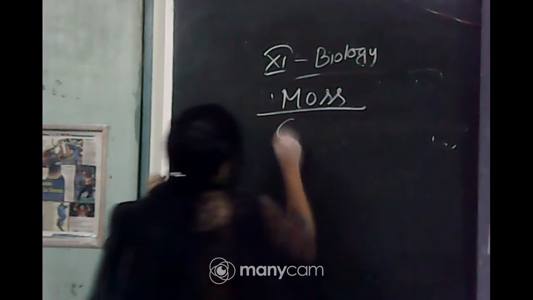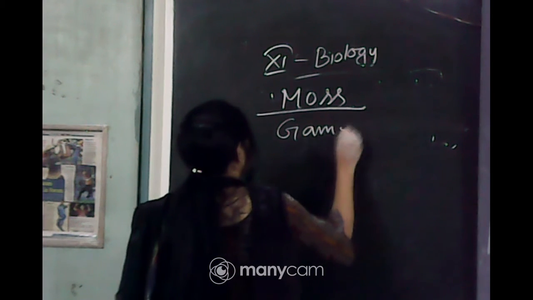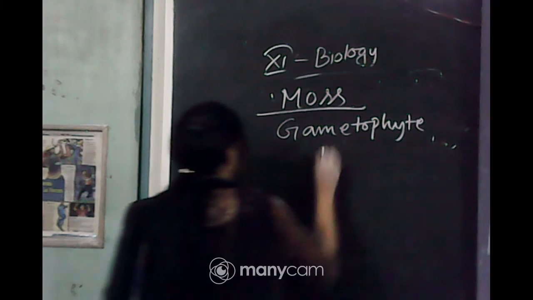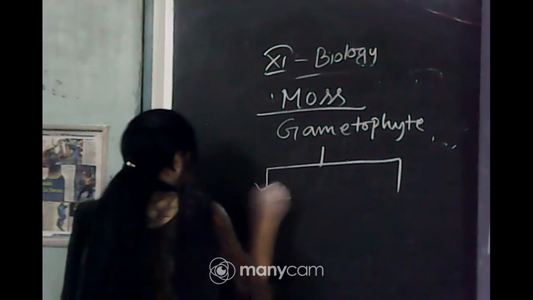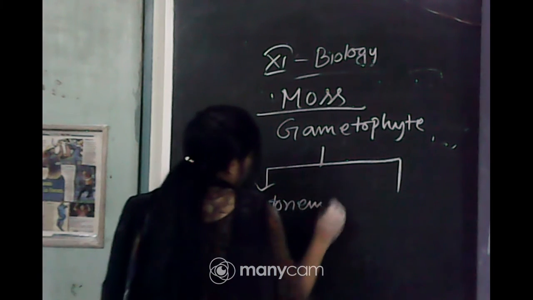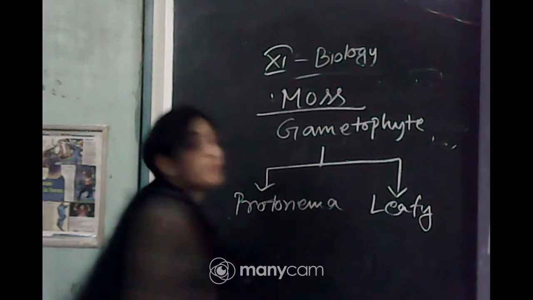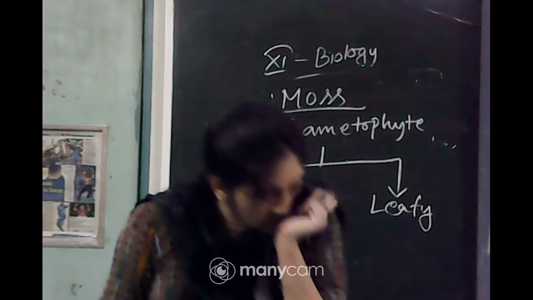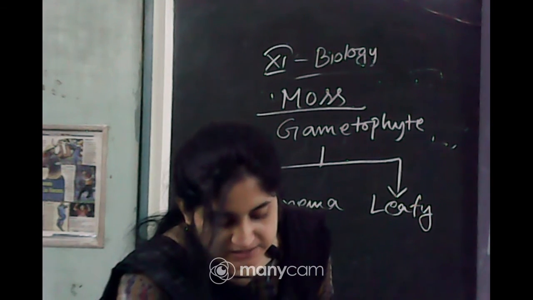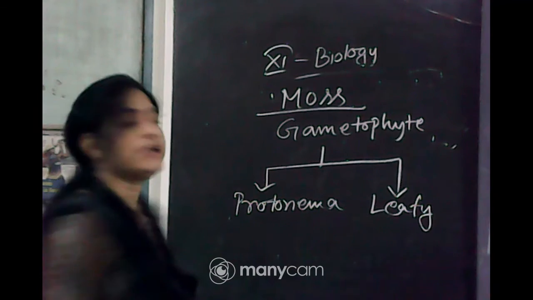Okay, the gametophyte stage differentiates into two stages, protonema and leafy stage. The protonema is produced directly from the spore, and the leafy stage is developed from the secondary protonema.